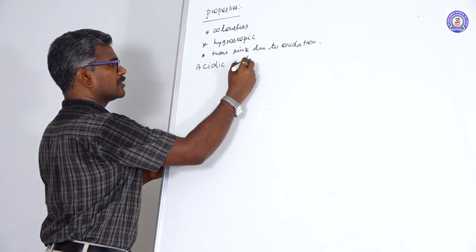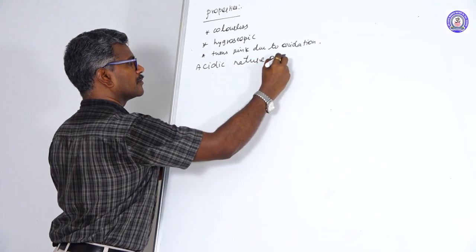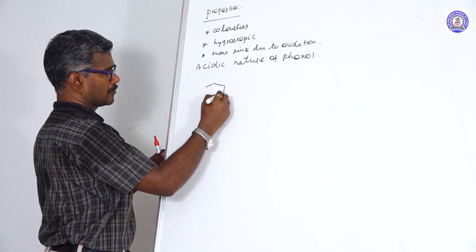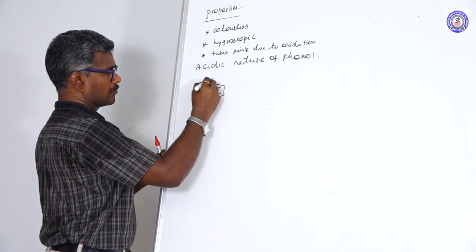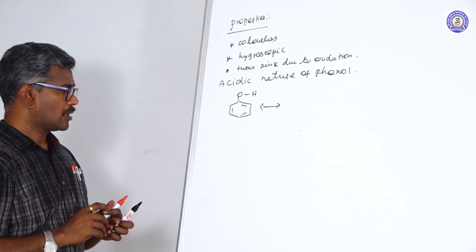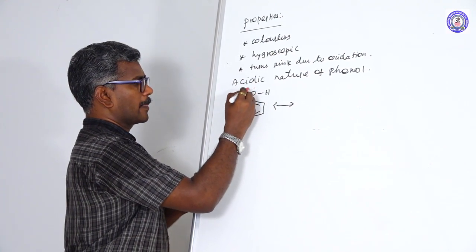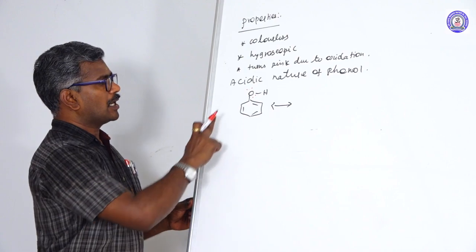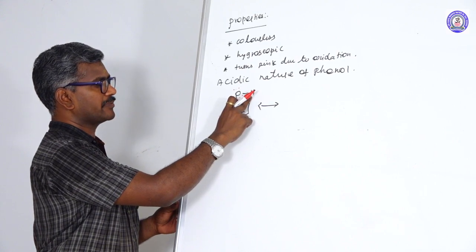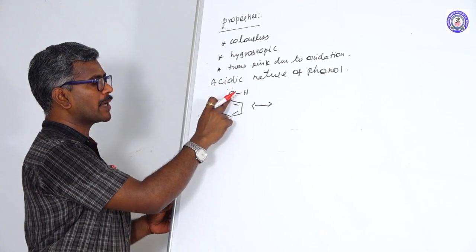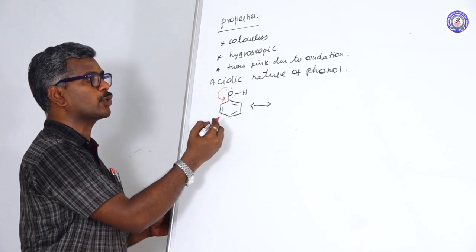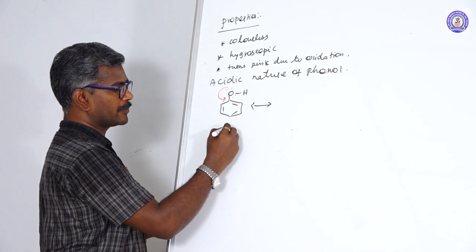Another one, acidic nature of phenol. The acidic nature of phenol depends upon the polar nature of the oxygen and hydrogen. Oxygen has two lone pairs, among the two lone pairs, one is donated to the benzene ring. The benzene ring is an electron withdrawing group due to plus M effect.